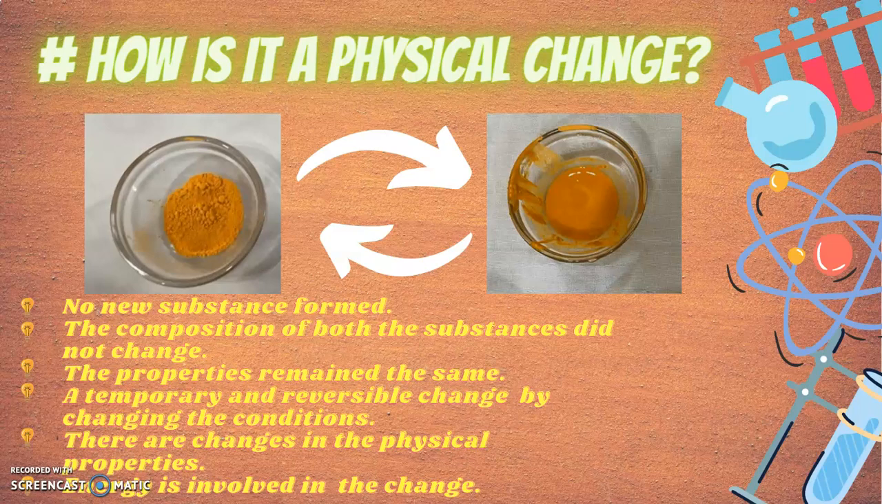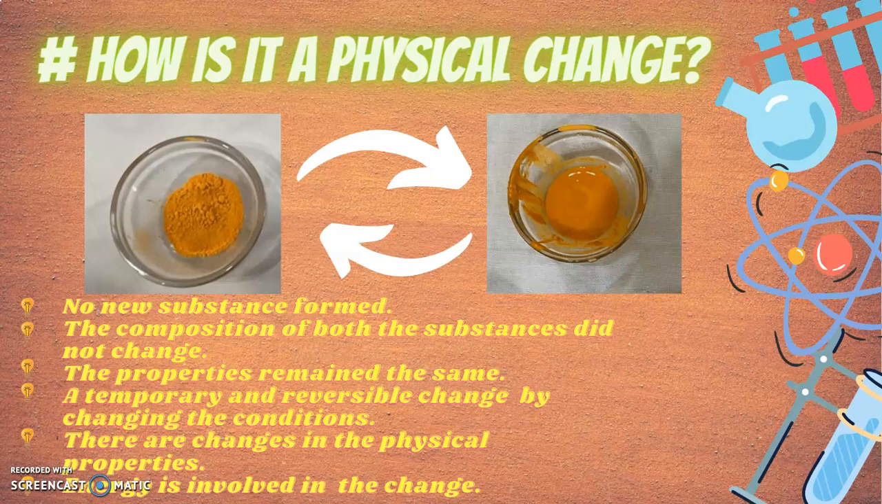The molecules of this substance were not combined with molecules of any other substance before or after the change. Thus, the composition remains the same. If we smell the sandalwood powder and the paste, we come across no difference. Even the color of the powder as well as the color of the paste remains the same, which is saffron. So there is no change in the properties as well.